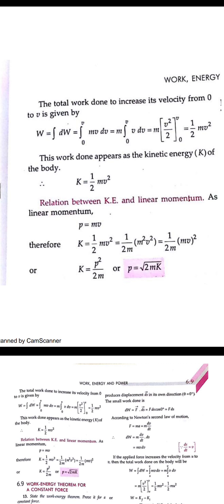So what is the relationship between this kinetic energy and the momentum? We know that momentum is defined as mass into velocity. On putting this in the kinetic energy, half mv square, if you find the value of v, that is 2K upon m. On putting this value, we get the kinetic energy equal to P square upon 2m. So P is equal to under root 2mK. On solving it, you can get the values.